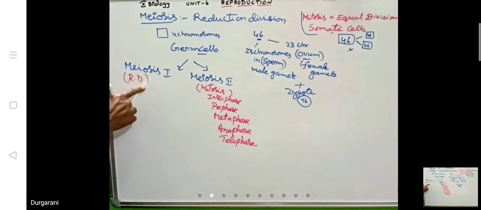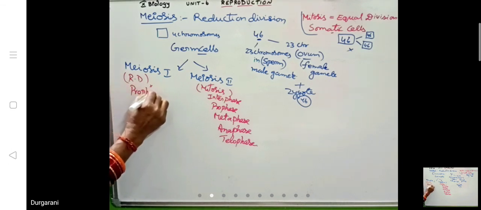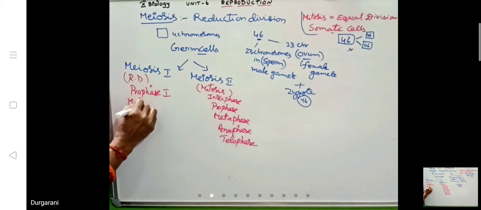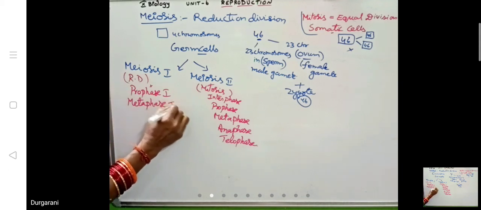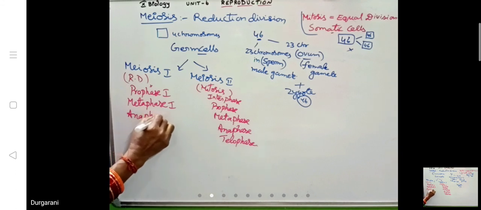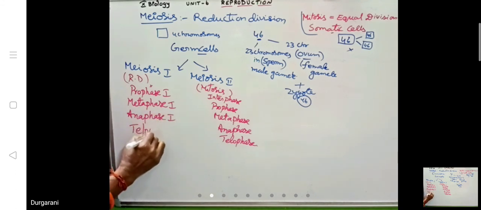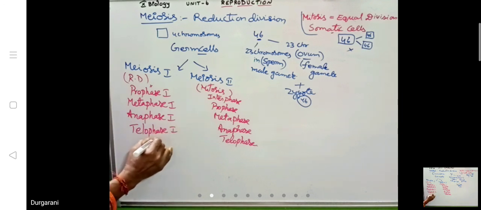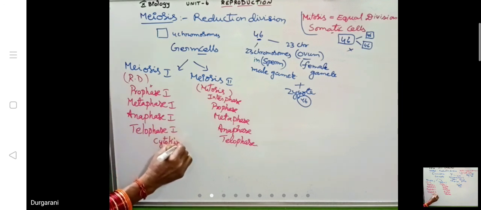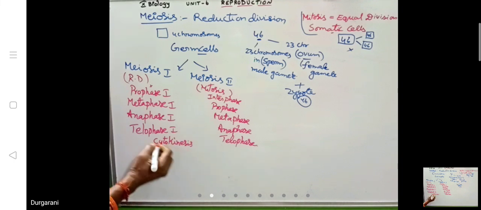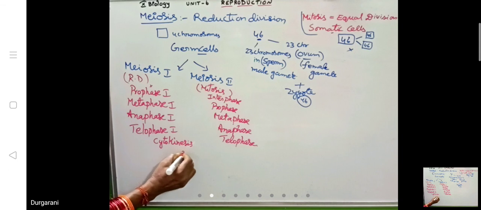And in meiosis 1, whatever the phases, there is no interphase, no resting phase. So in the interphase, doubling of chromosomal material will not take place. Directly it enters into prophase 1. Next metaphase 1, anaphase 1 and telophase 1. After that cytokinesis. After cytokinesis, that is cytoplasm division, two daughter cells will be formed.